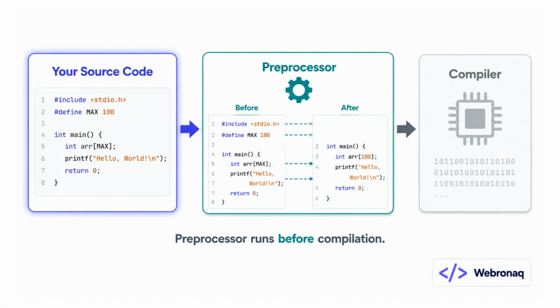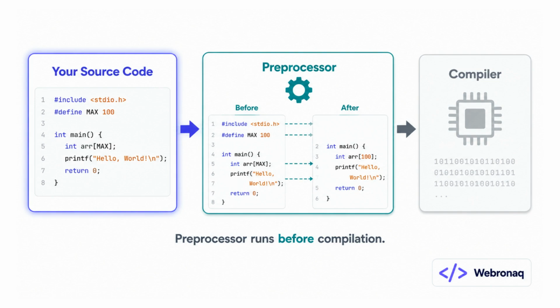The preprocessor is a separate tool that runs before the compiler ever sees your code. It sits at the very beginning of the build pipeline. You write your source file, the preprocessor reads it, transforms it, and hands a modified version to the compiler. The compiler never touches your original file.